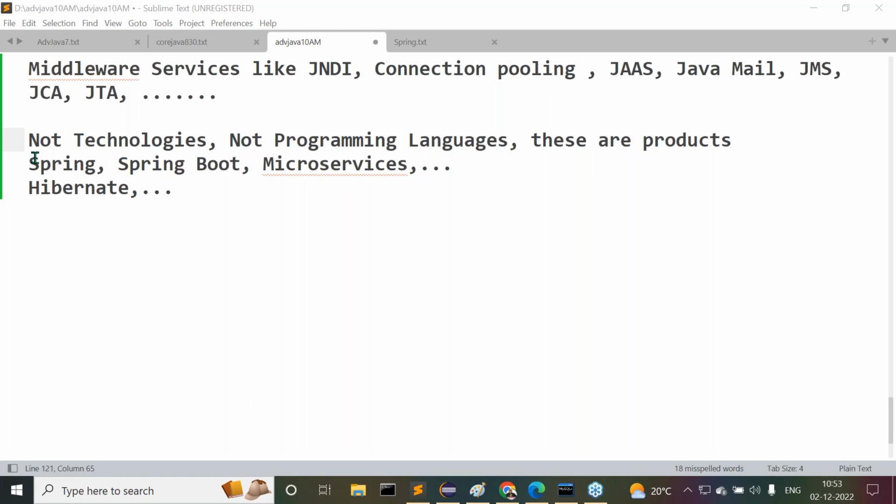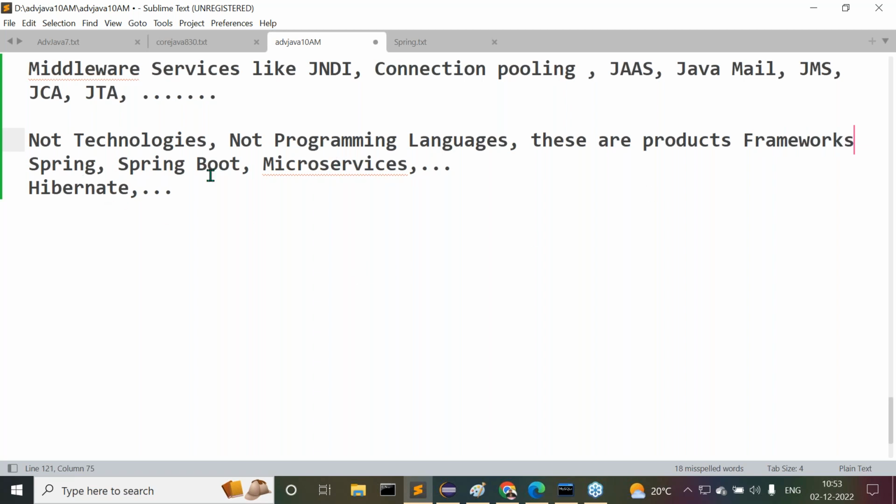These are not technologies, not programming languages, these are products. These are what I'm telling you, these are products, you can understand now. Okay, then these products can also be called frameworks. These products can also be called frameworks. Also carefully what I'm telling you now.